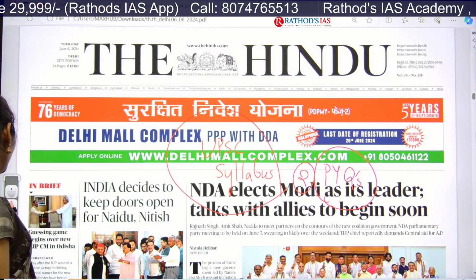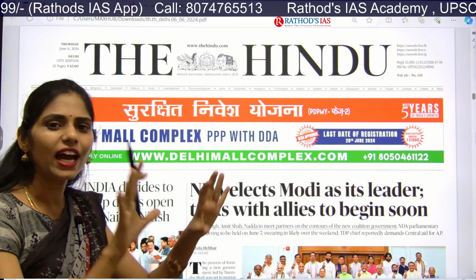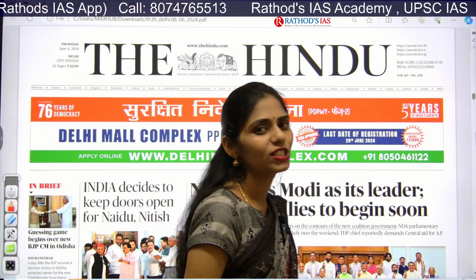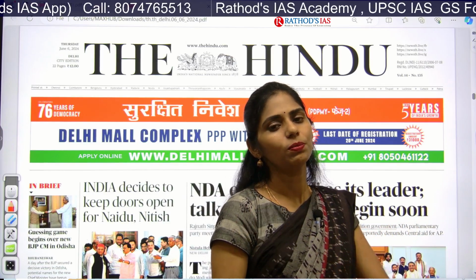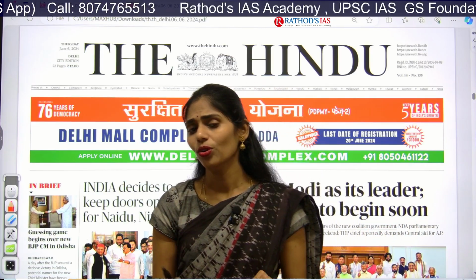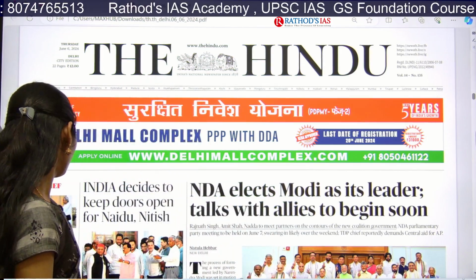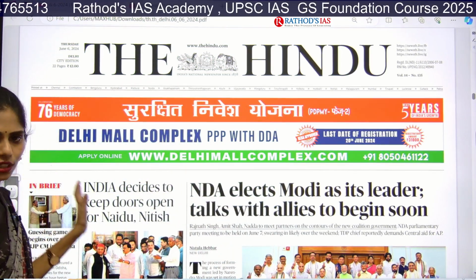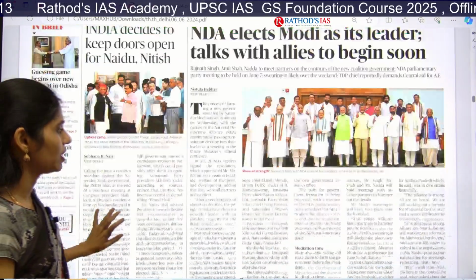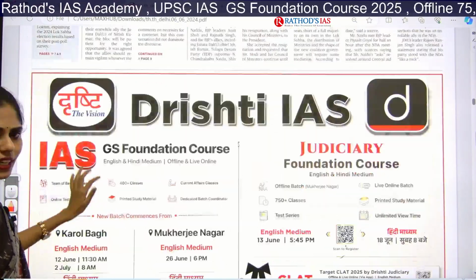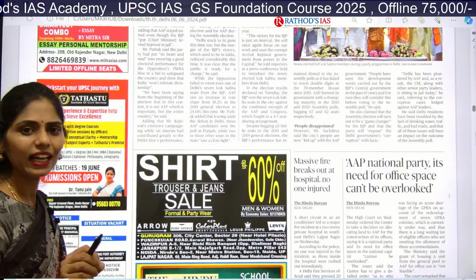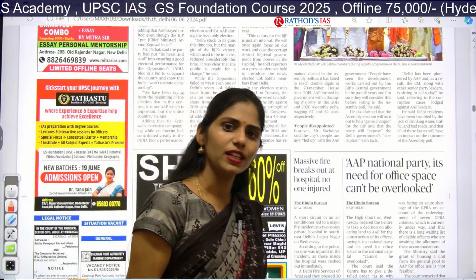Next, in today's newspaper, around 80% is filled with political articles. No need to read them at all. On the front page of The Hindu today, there is nothing much important. Every article is a political article, so you will get nothing if you focus on them.